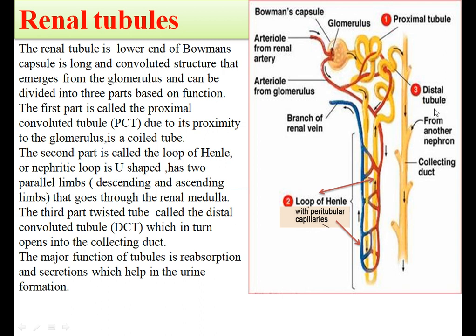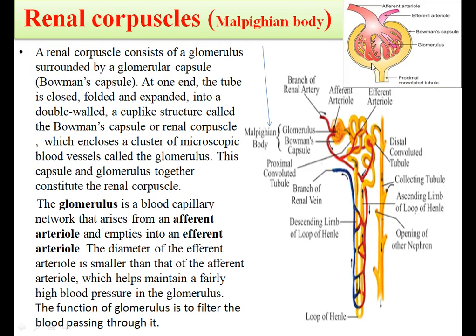DCT is the twisted tube and it is far away from the Bowman's capsule, that is it is at a distance. That's why it is called distal convoluted tubule, and this distal convoluted tubule then opens into the collecting duct. Here you can see it is written collecting duct. This collecting duct is a large tube where urine is collected. So the furthermost part of the renal tubule is the distal tubule.